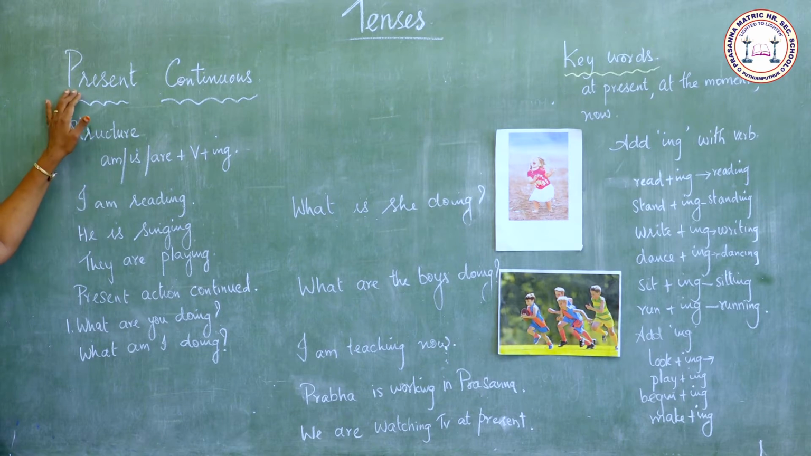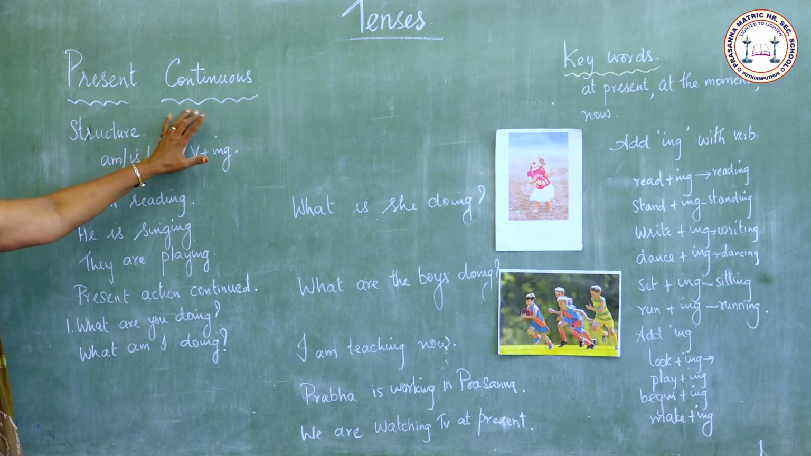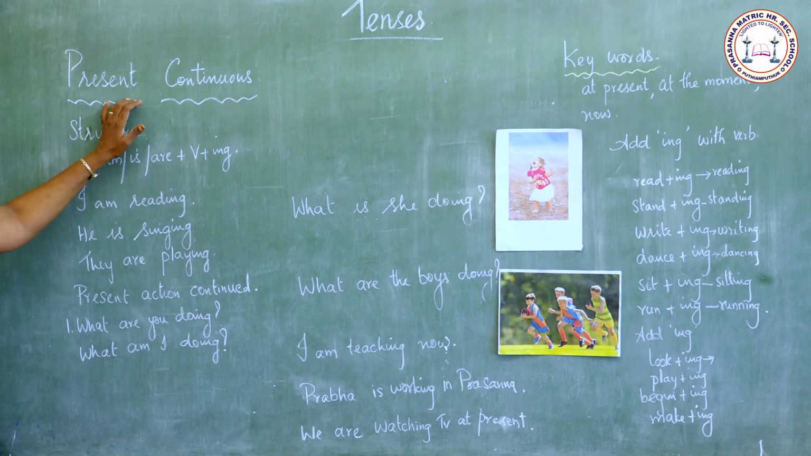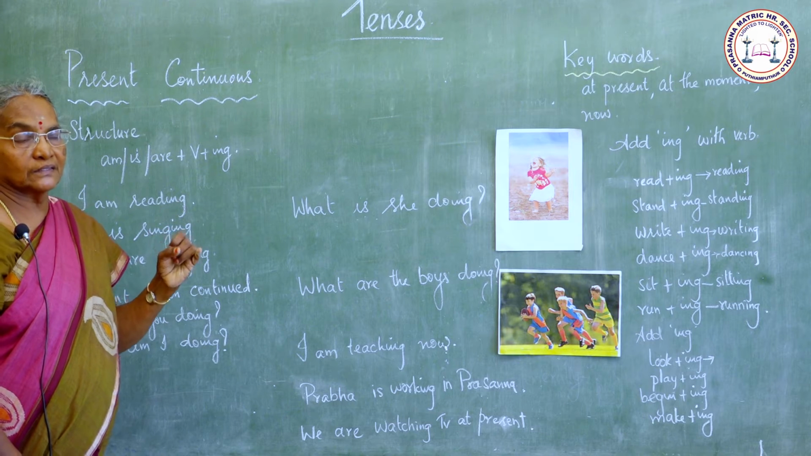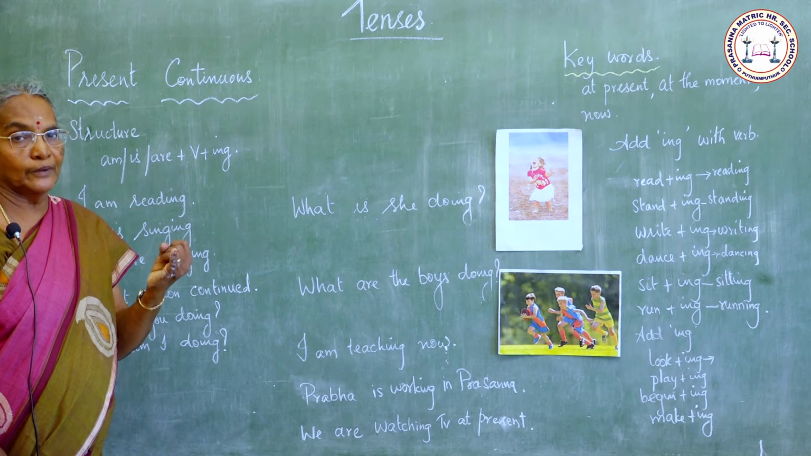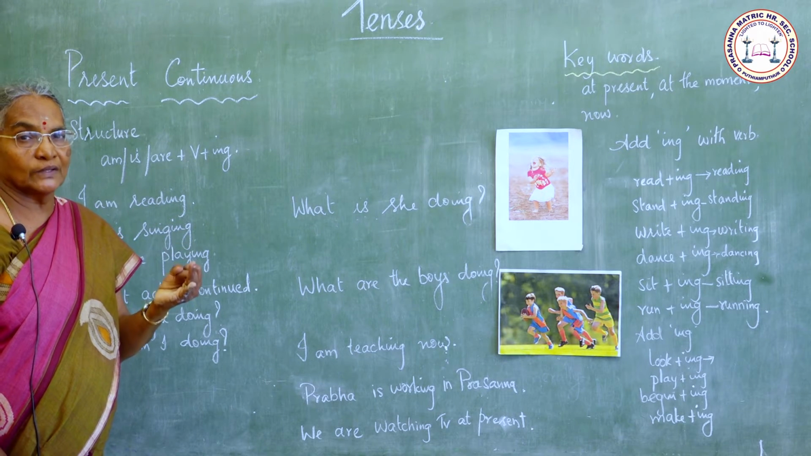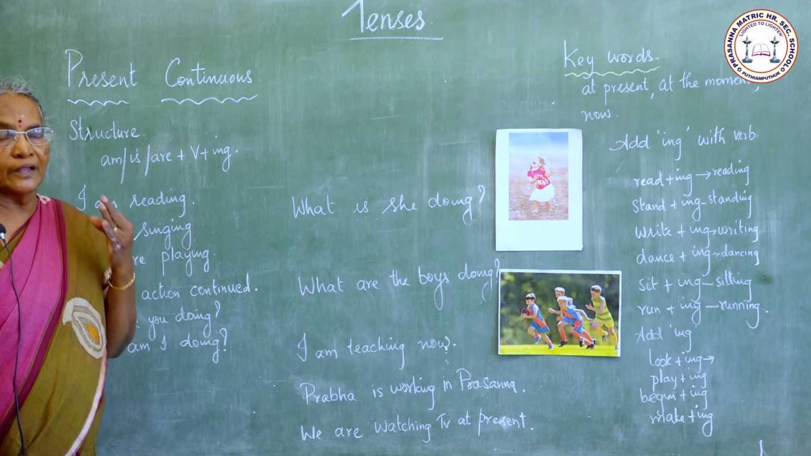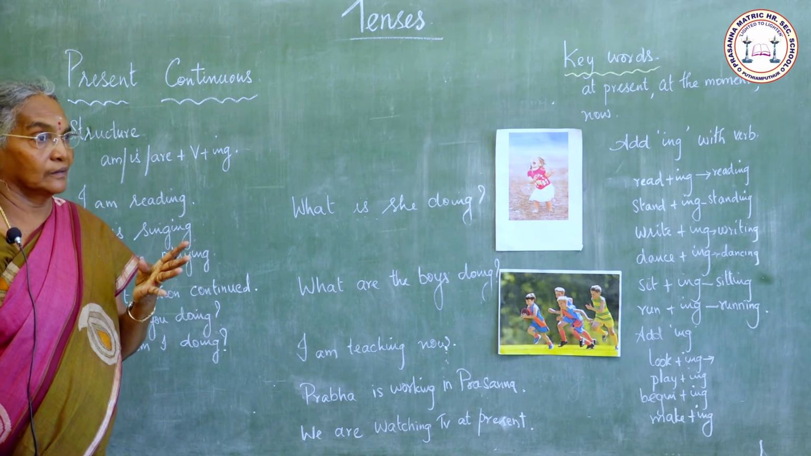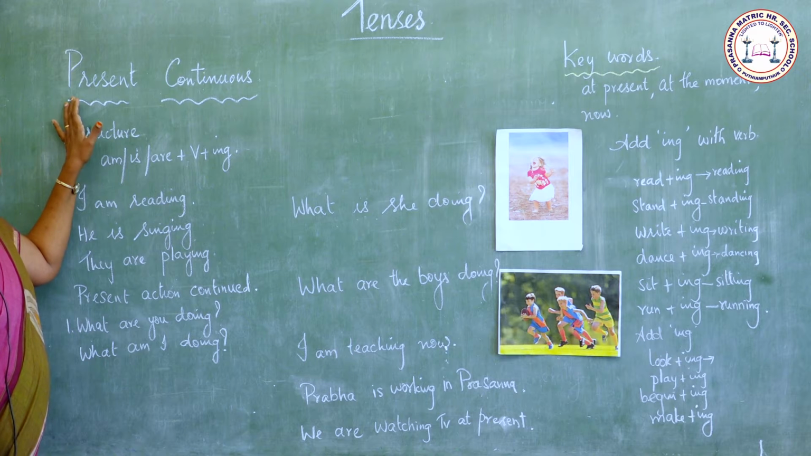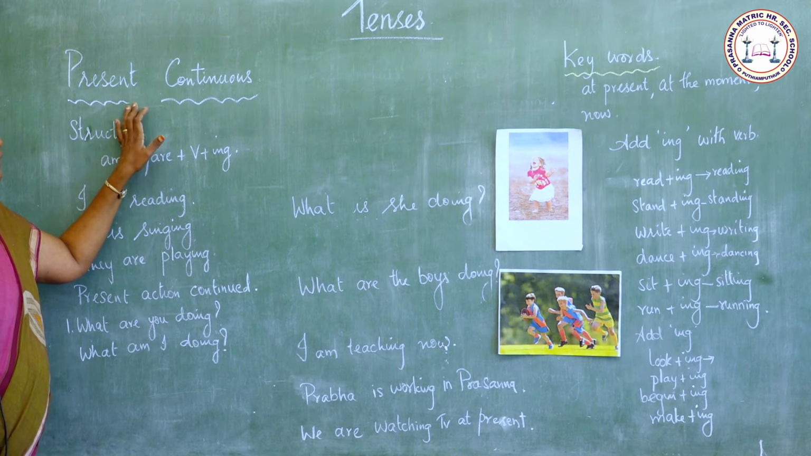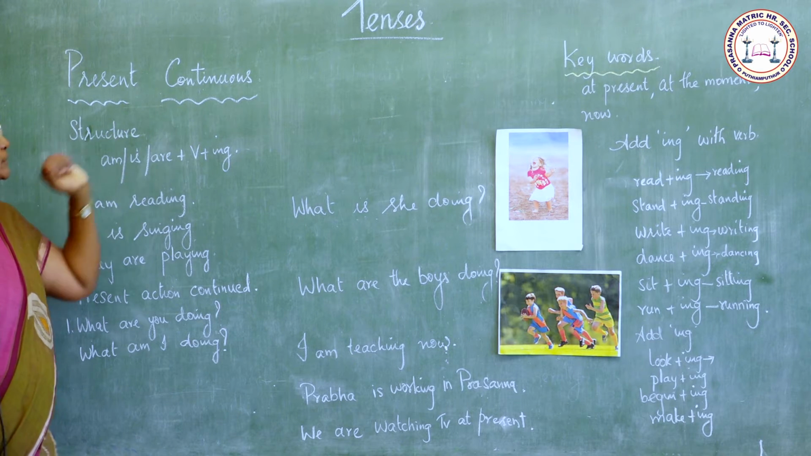Now we shall study about present continuous. The present tense has four forms: simple present, present continuous, present perfect and present perfect continuous. Now we shall learn about the second form, present continuous.